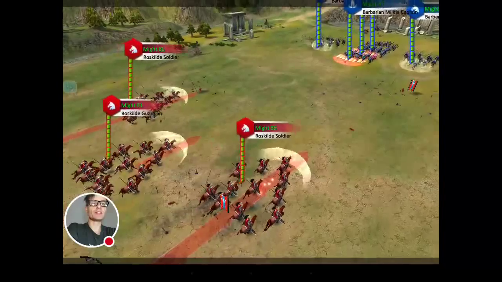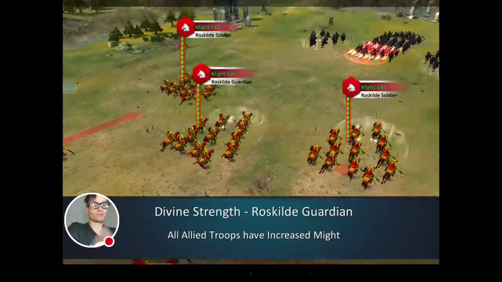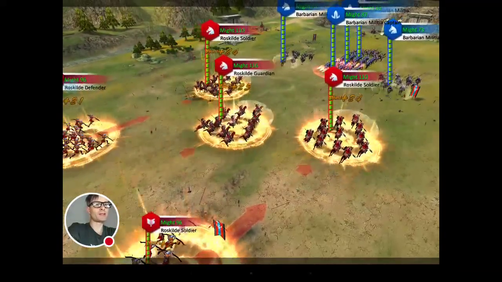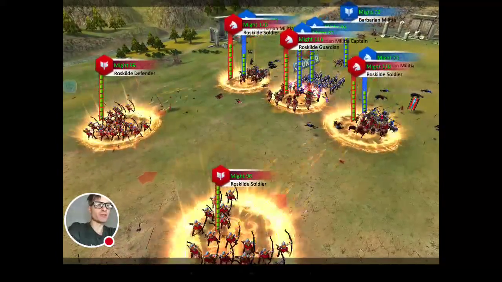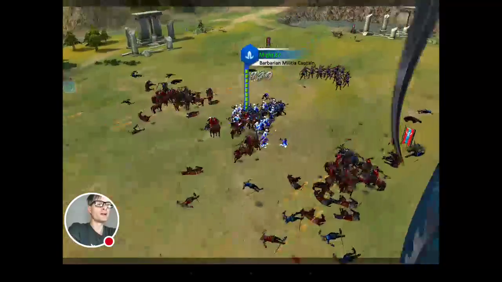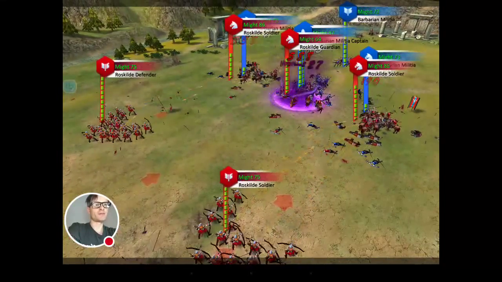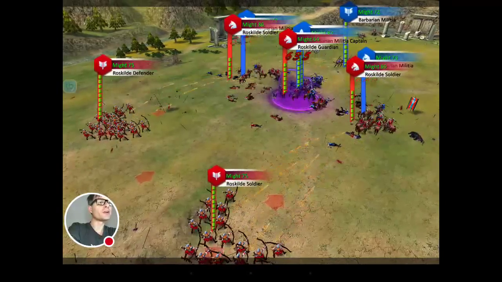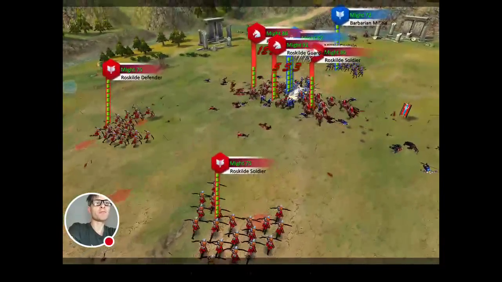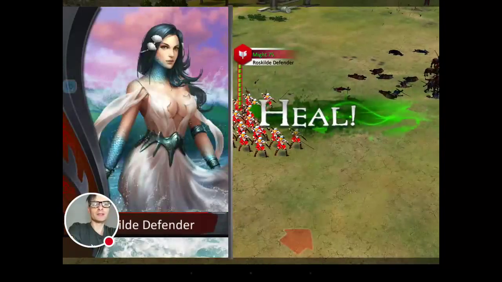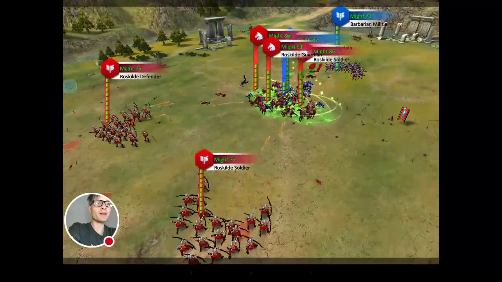So we can see these are my guys, these are their guys. Am I going to do anything? Okay, so he's played some sort of card, and my guys, my Roskilde defenders, and the Roskilde soldiers have got a buff, and there's a lot going on now. I assume I'm red. I don't know. I assume I'm destroying the barbarians. They're rallying together now. Okay, she's done something as well. Might's gone up a lot, and they come together.